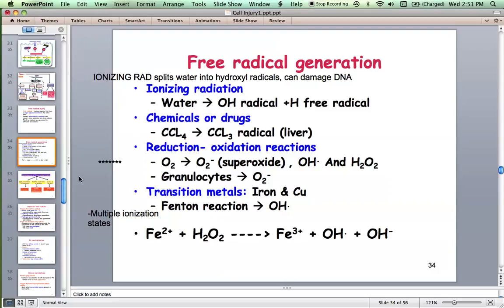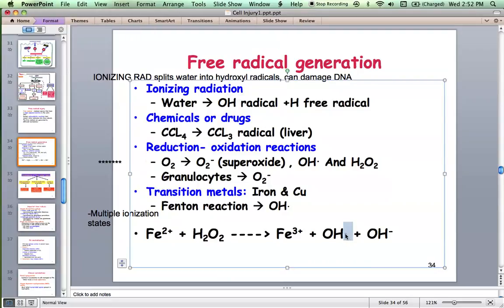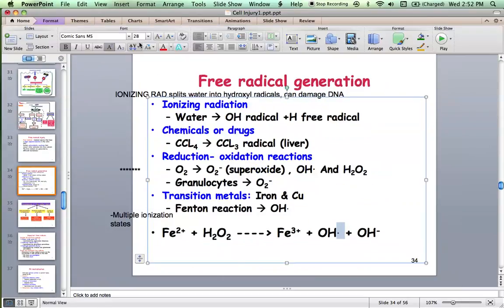Whenever there is a reduced metal like ferrous, it becomes ferric in the presence of hydrogen peroxide. Hydrogen peroxide itself is a free radical, but it becomes a much stronger free radical, like hydroxyl ions, OH minus and OH dot, and the iron becomes ferric. Similarly, cuprous becomes cupric, and it will convert hydrogen peroxide to hydroxyl ions. This is called Fenton reactions.